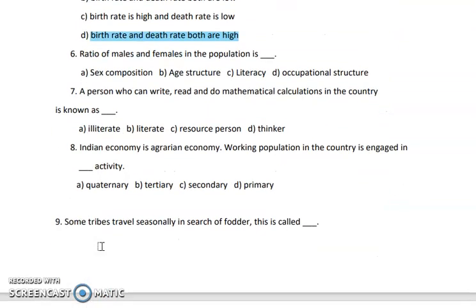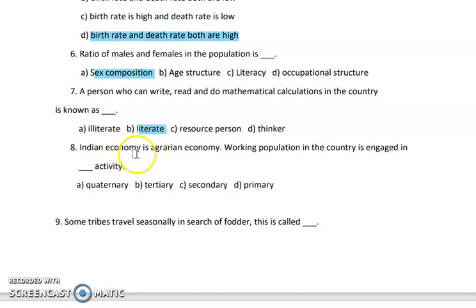Next question. Ratio of males and females in population is nothing else than sex composition. Next, a person who can write, read and do mathematical calculations in the country is known as a literate person. A person who can read and write is considered literate.